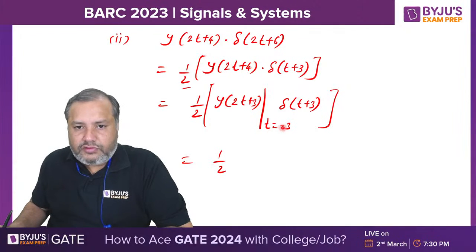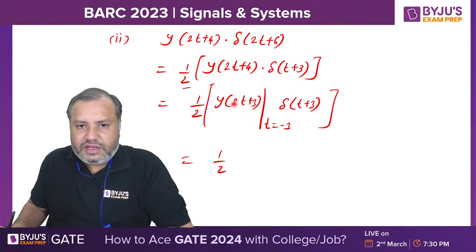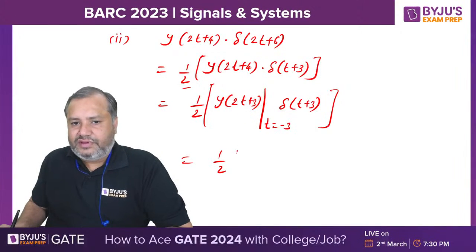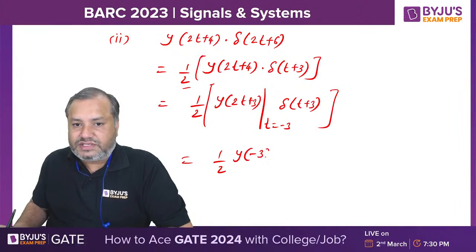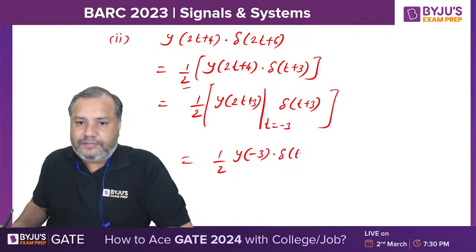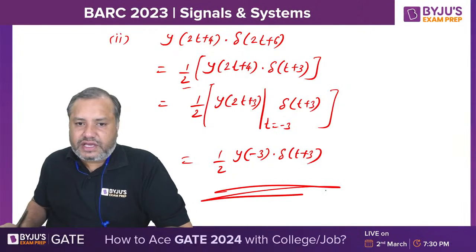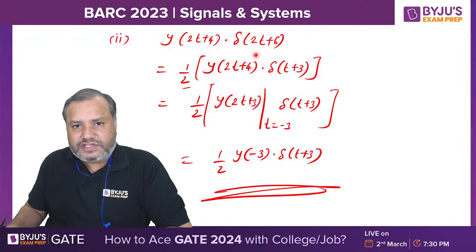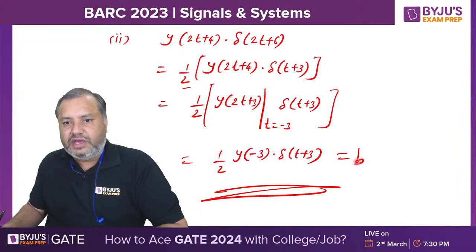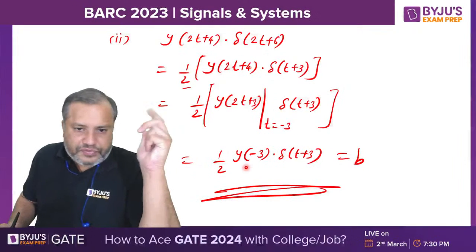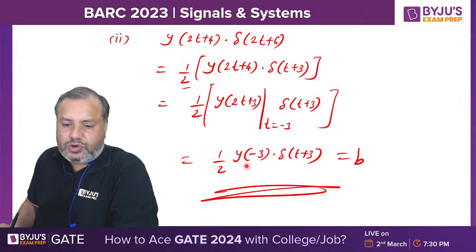1 by 2. When you put t equal to minus 3, it is 2 into minus 3, minus 6, minus 6 plus 3. Minus 6 plus 3 is minus 3. Delta t plus 3. Just check. This should be the value of the second part, and the second part is nothing but b. So this is the value of b. 1 by 2 means 0.5.